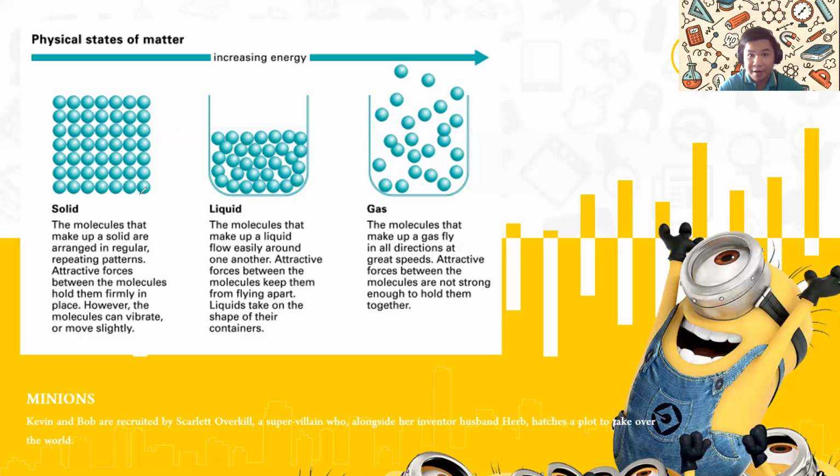The shape of the water will copy the shape of what is holding it, in this case, my glass. It will copy the shape of the inside of the glass. However, when I transfer it to another container, it will change into the shape of that container. So liquids do not have a fixed shape, but they have fixed weight.